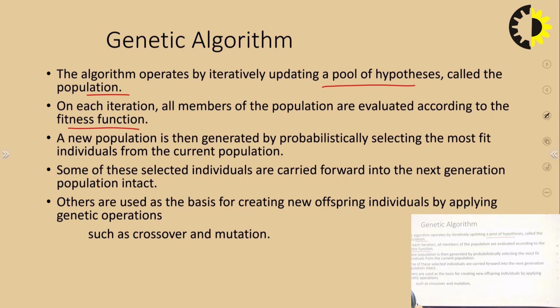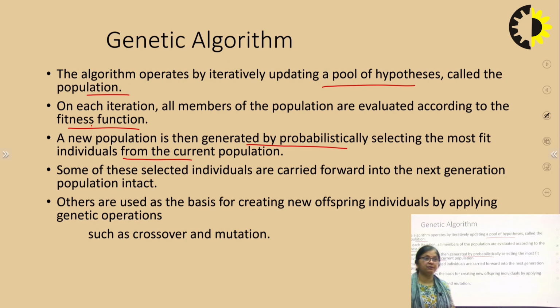Okay, so how will we decide that it is the best? So, what will we have? Fitness function. The generation individuals will be evaluated with the fitness function. A new population is generated probabilistically, selecting the most fit individuals from the current population.